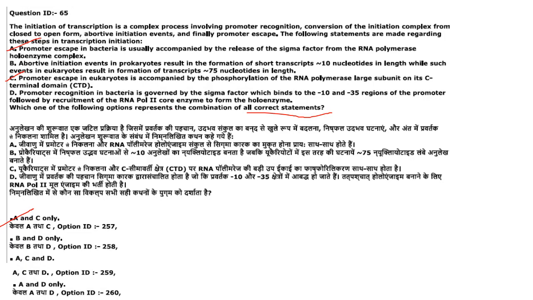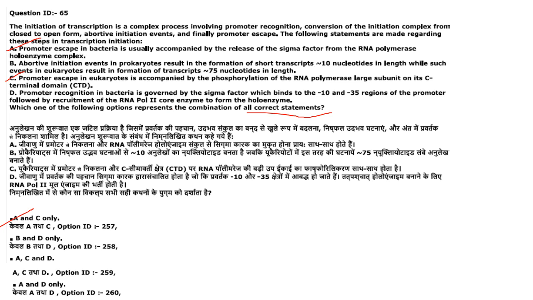Then next one. The initiation of transcription is a complex process involving promoter recognition, conversion of the initiation complex from closed to open form, abortive initiation events and finally promoter escape. The following statements are made regarding these steps in transcription initiation. Which of the following option represents the combination of all correct statements? They have asked for all correct statements. Promoter escape in bacteria is usually accompanied by the release of sigma factor from the RNA polymerase holoenzyme complex. That is correct.